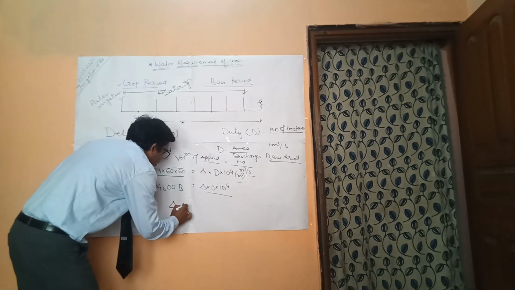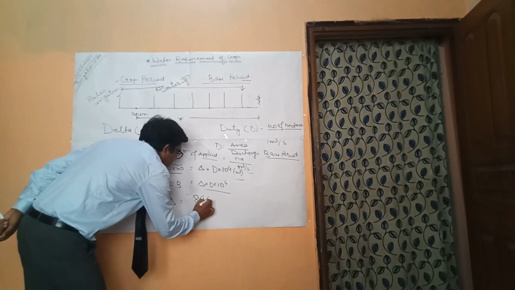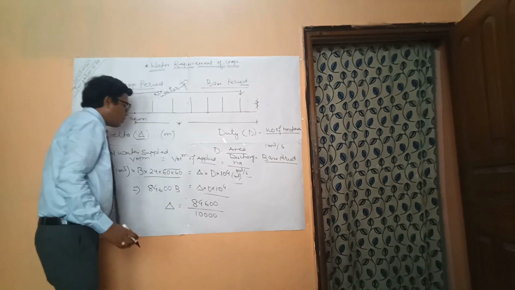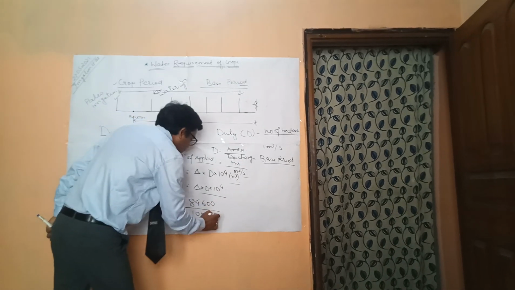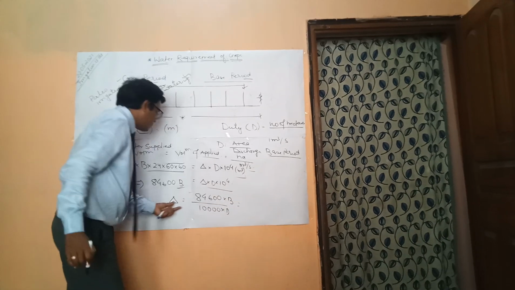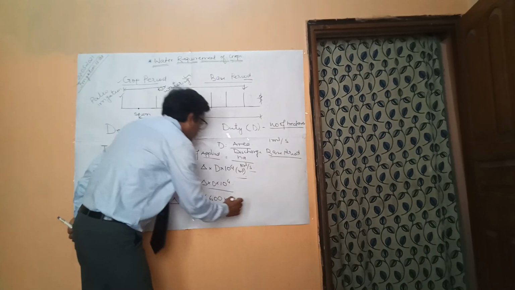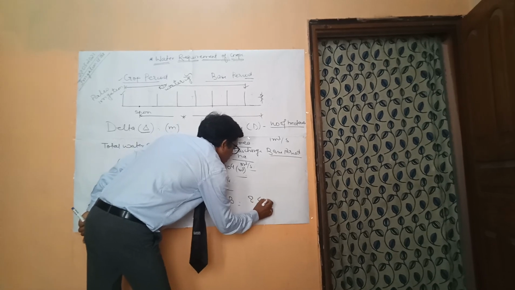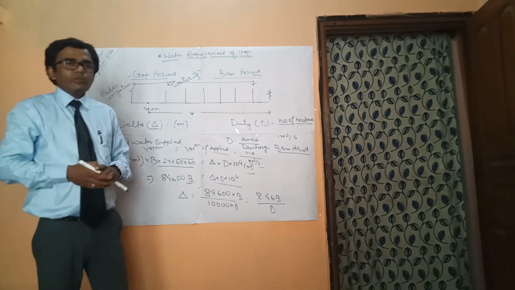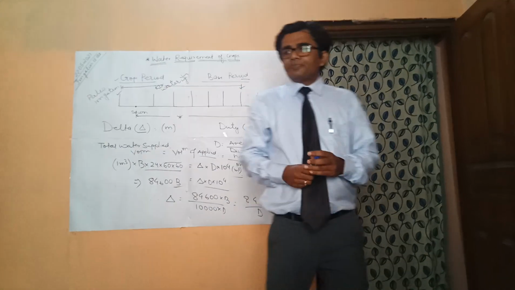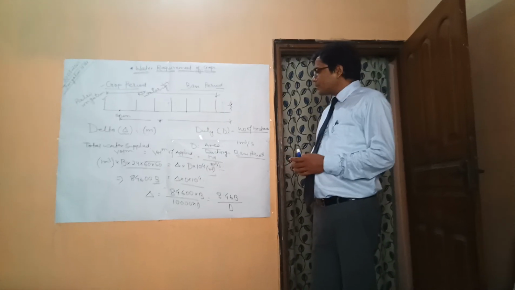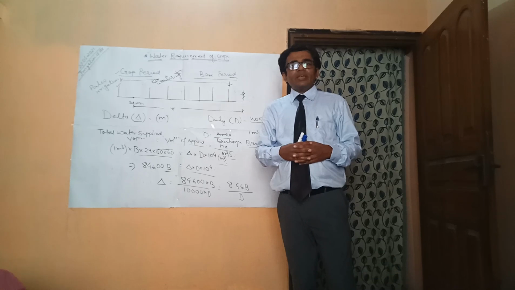So if we calculate delta, it will become 86400 upon 10 to the power 4, into B upon D. So the relation will be delta equal to 8.64 B upon D. So this is the very important relationship between duty and delta. We can calculate various quantities based on the given quantities. If we have two quantities, we can easily calculate the third, unknown quantity.